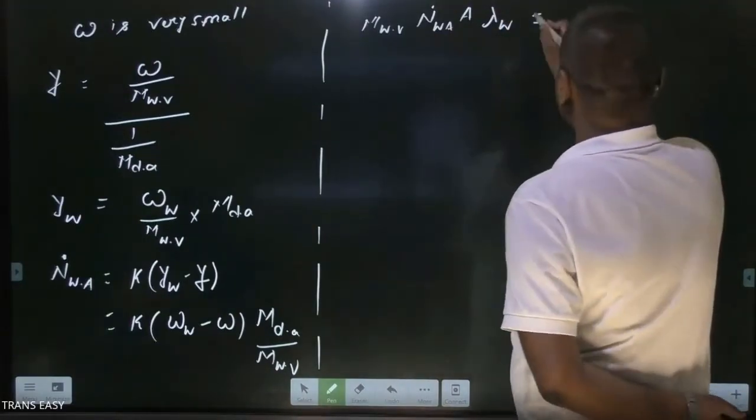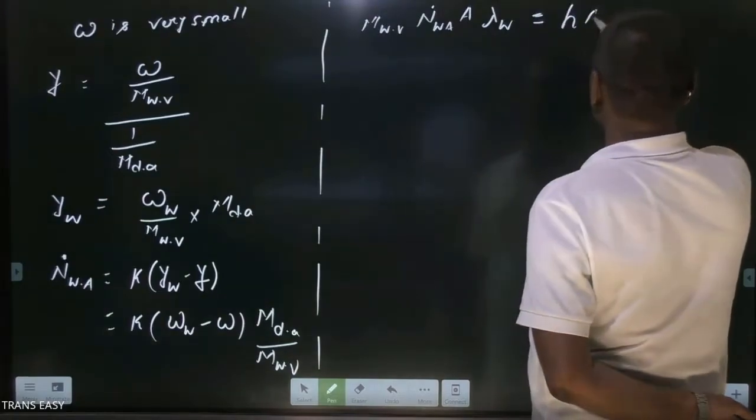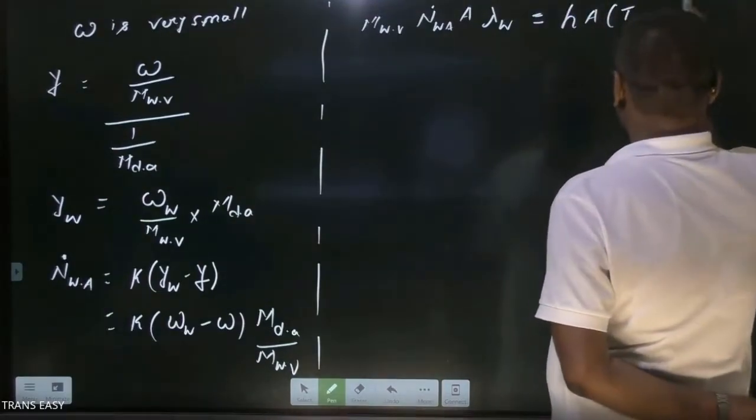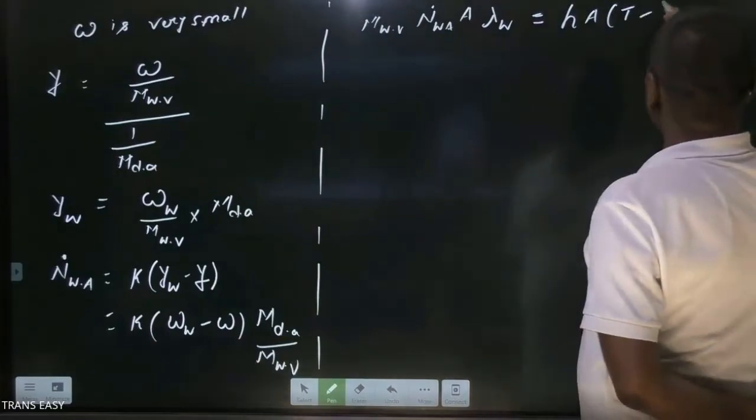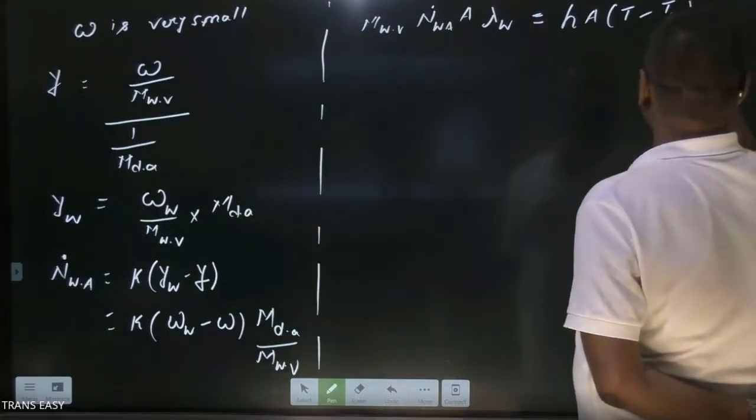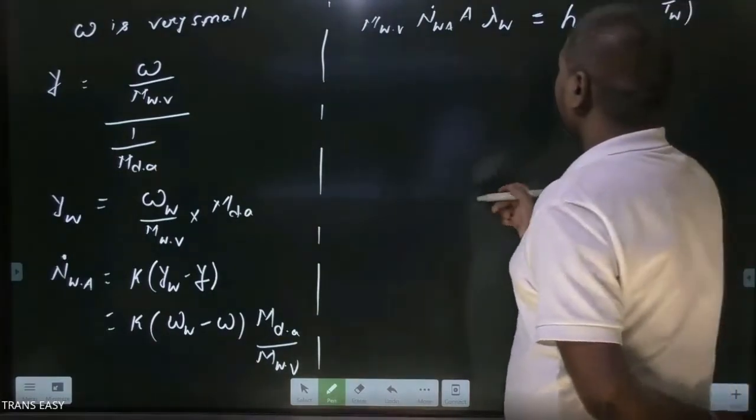And friends, this is satisfied by the convection mode of heat transfer. Entering moisture is at higher temperature and the surface is at lower temperature, that is at wet bulb temperature.